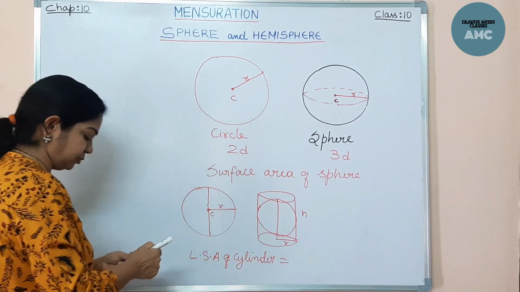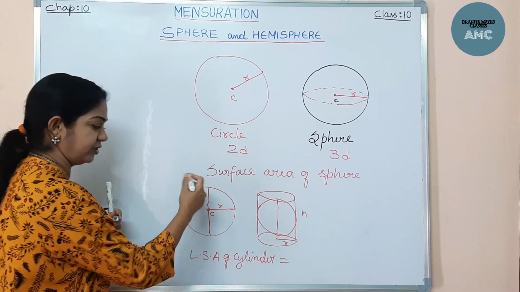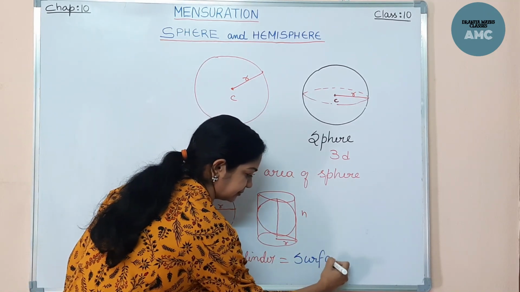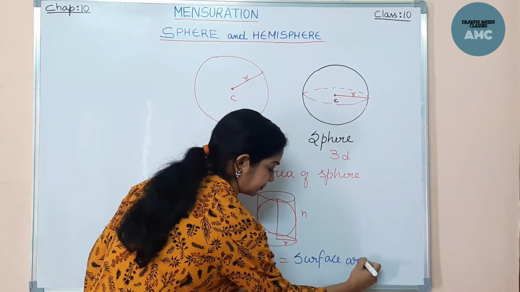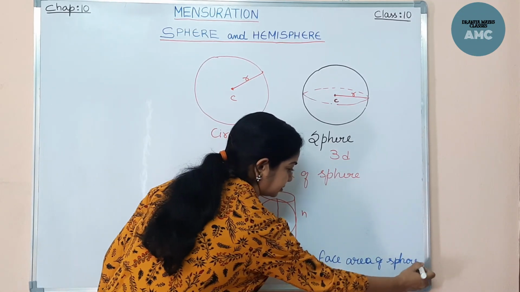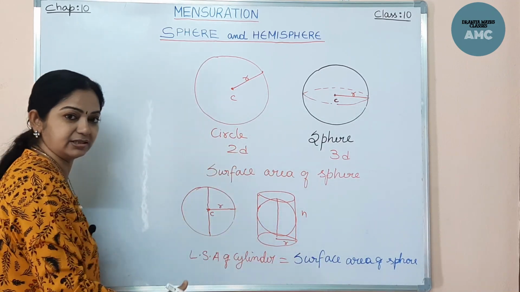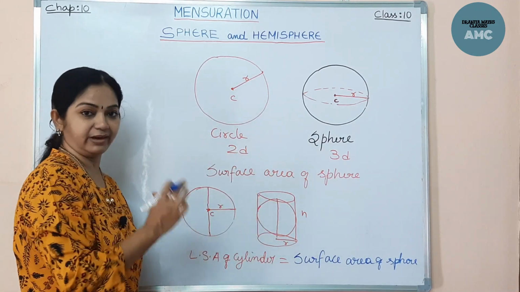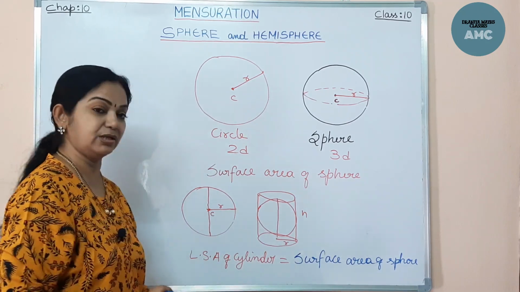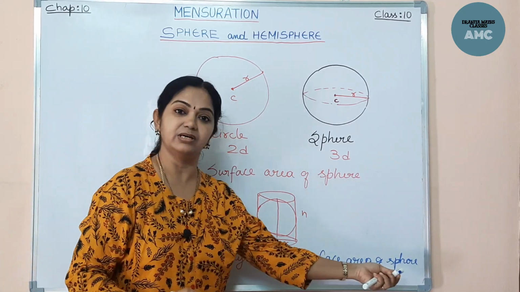was equal to the surface area of sphere. So this he found out. He has taken a sphere and a cylinder of equal radii and equal height. So the LSA of a cylinder is equal to the curved surface area of the sphere.